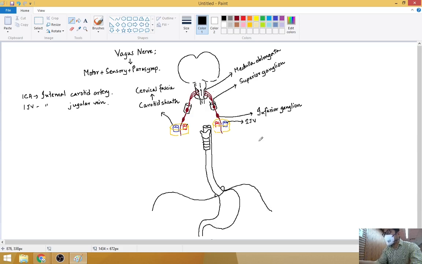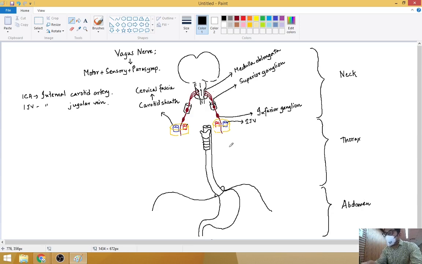So this part till this part is the neck, till this part is the thorax, and below this part is the abdomen.